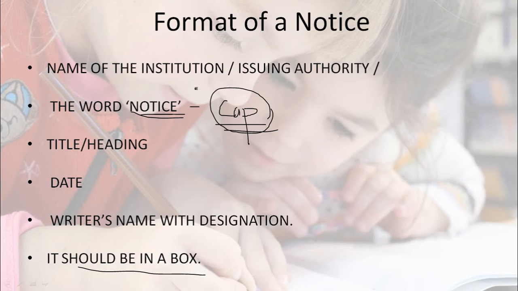Then comes the title or heading, about what you are going to give the notice. Then you have to focus on the date. After the date comes the body of the notice. After that, you have to write the writer's name with designation, and it should be in a box. This is the format of a notice.